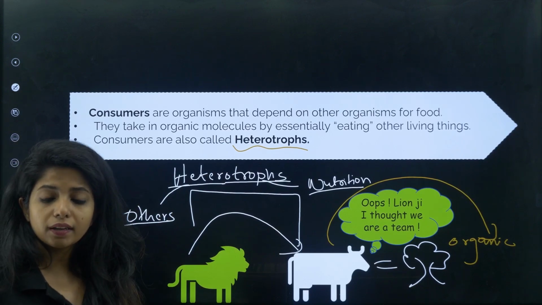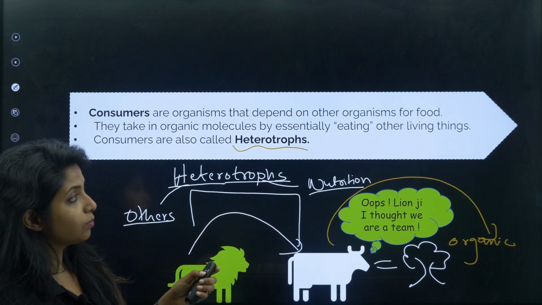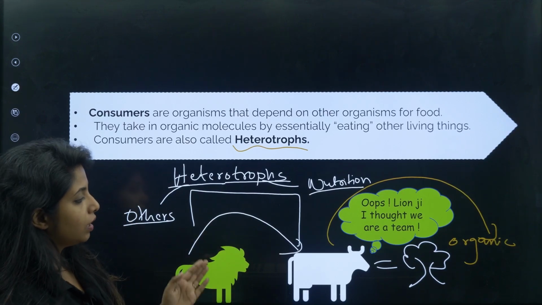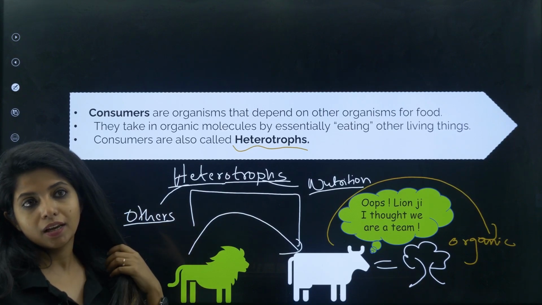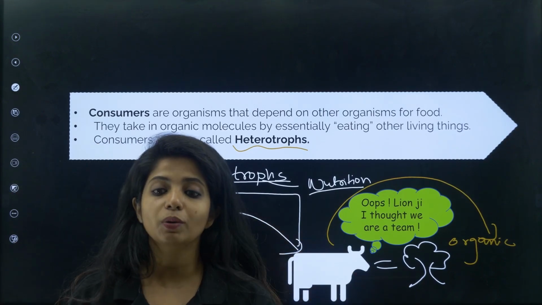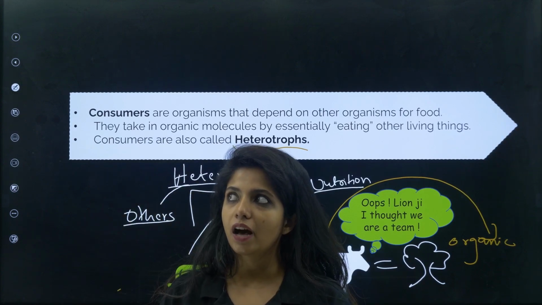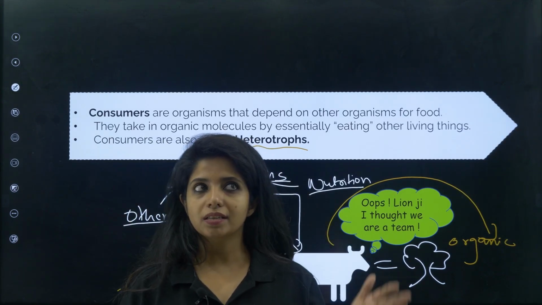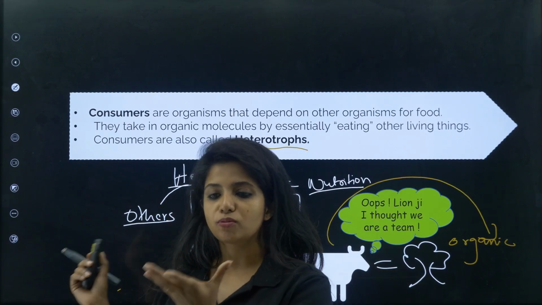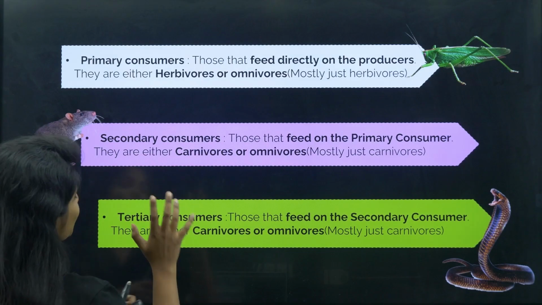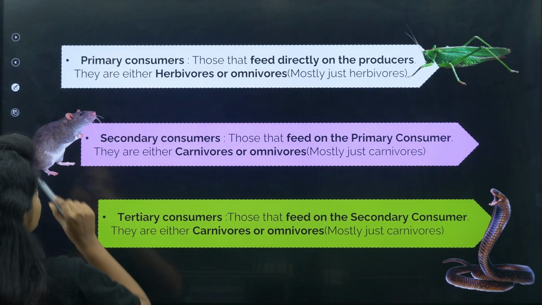And what is this food that they are having? Organic things. Complex organic things, that's something that they have. Obviously, we consumers cannot prepare organic things from inorganic things. Have you ever tried standing in the sun and thinking that I'll take in carbon dioxide like this, and the sunlight is coming and I can prepare food by myself? No, we have to be dependent on some source for food. Okay. Over here, as I said, we have to see different types of consumers.